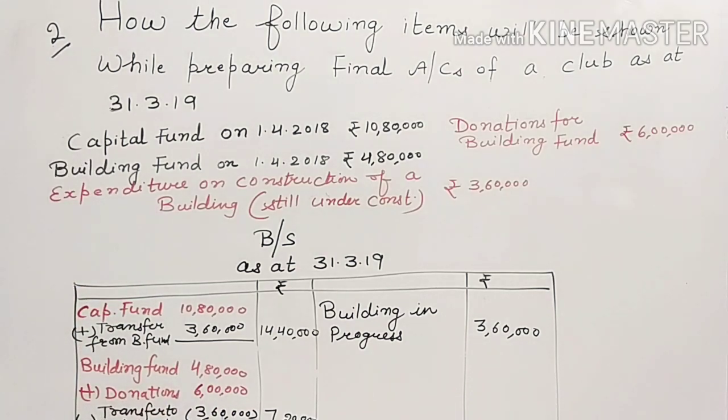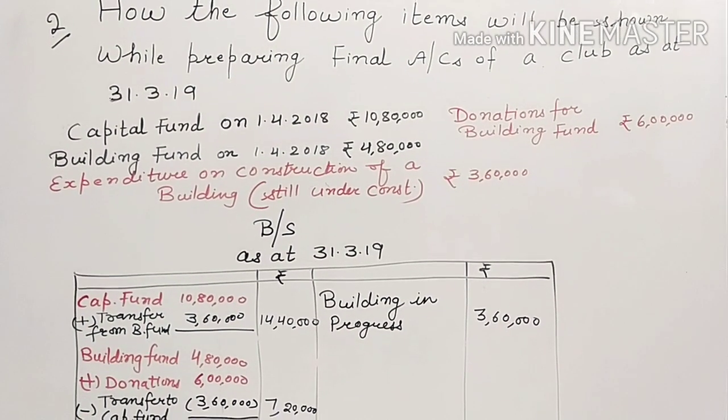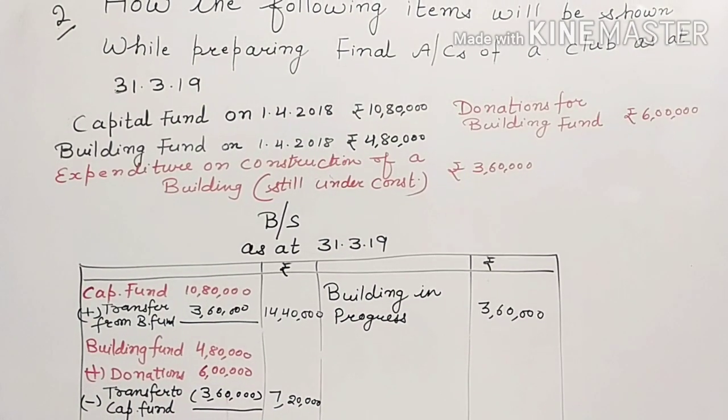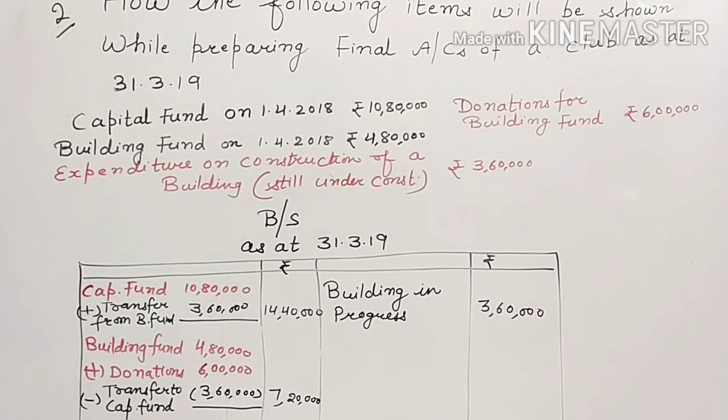This is how you can show the treatment of donations which are received for construction of capital assets. I am again repeating, just keep in mind, first write down the opening balances. Whatever you have received, you will add here.